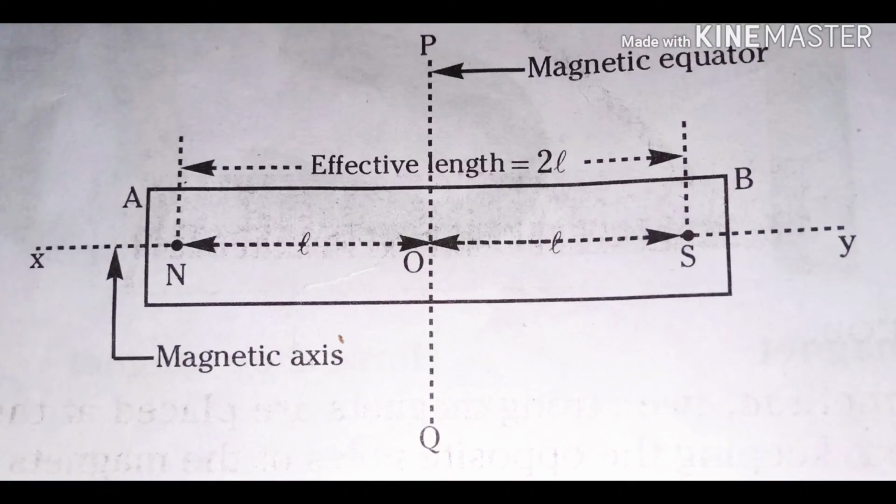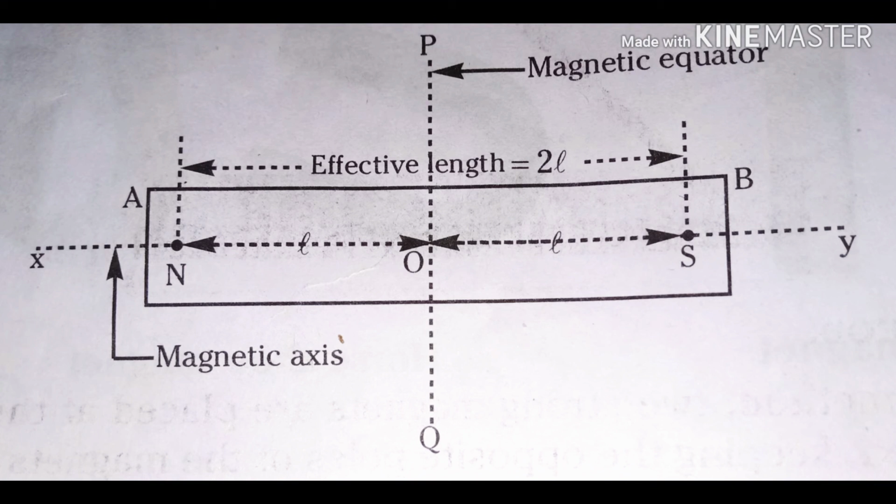Next one is terms associated with a bar magnet. I am taking this figure as an example to explain the terms associated with a magnet. Here A and B are called geometric poles, and these two poles are responsible for the force of attraction.